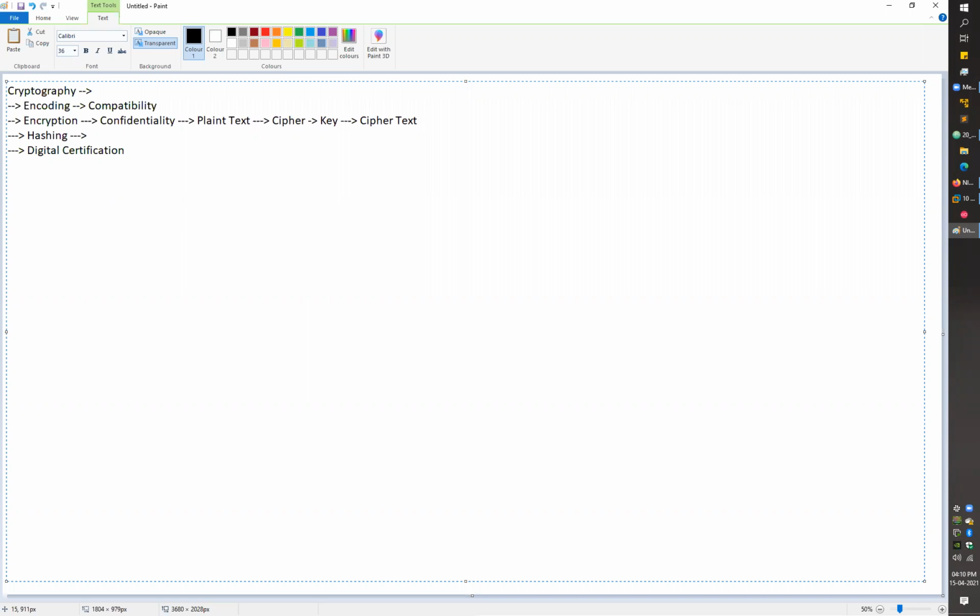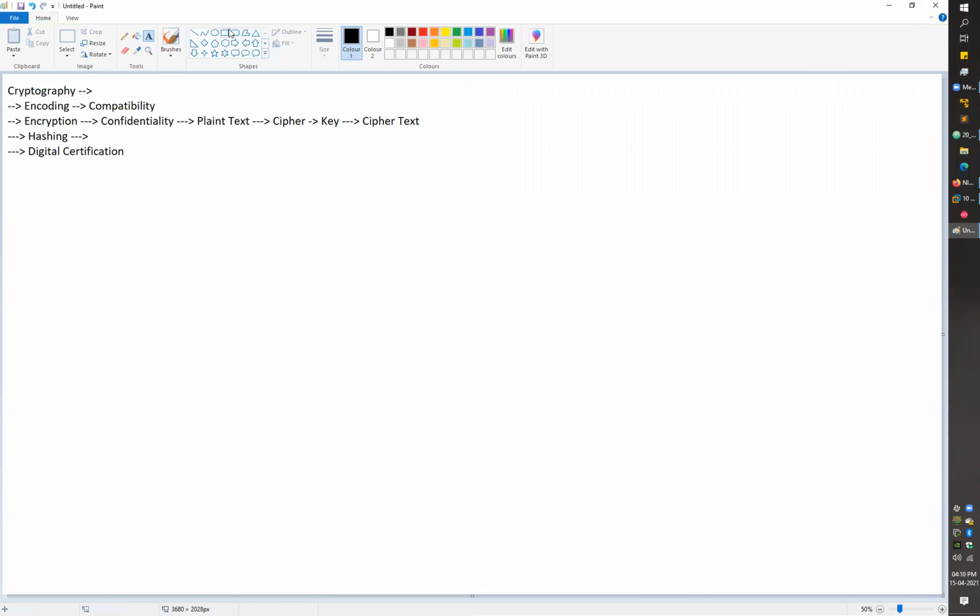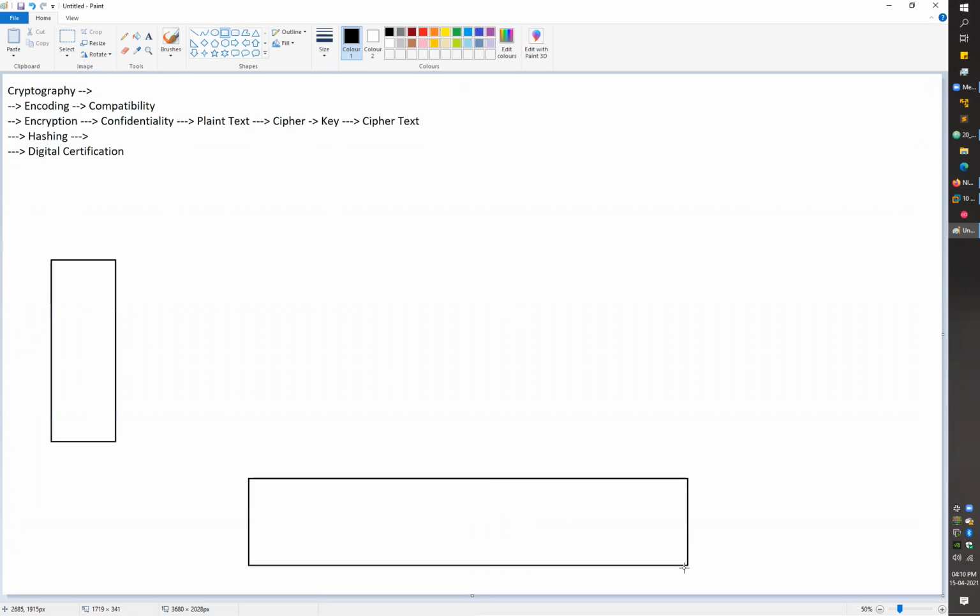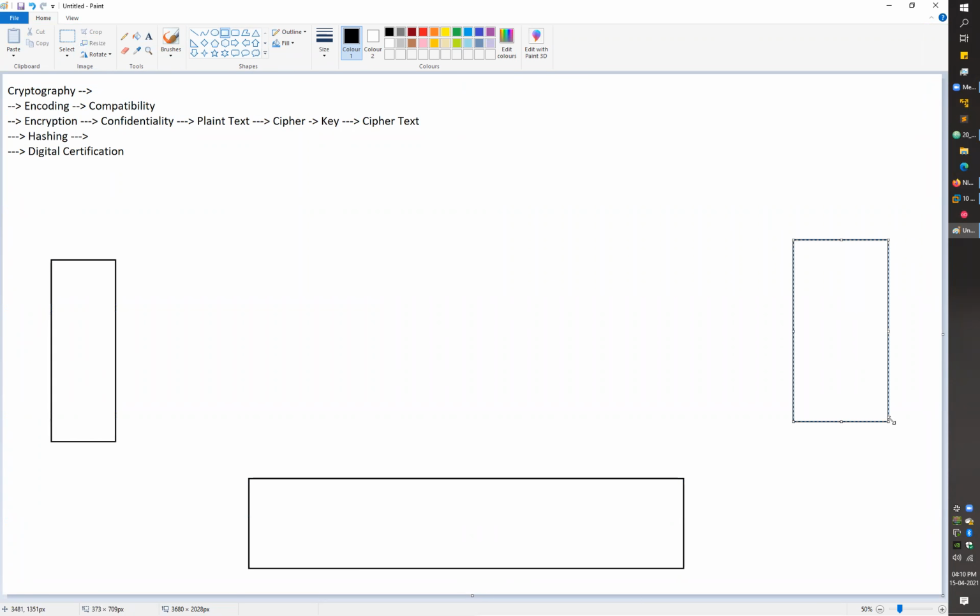Let's say you're encrypting some messages. Let me go with a simple letter as an example. Let's say this is my user, this is my post office, and this is my receiver.